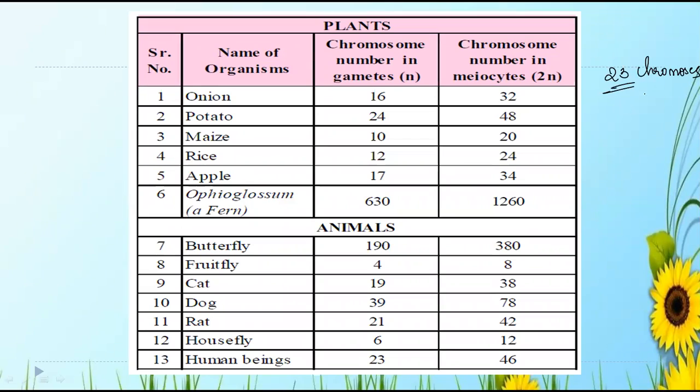So our gametes have 23 chromosomes. In diploid we have 46 chromosomes. So you need to remember this. It is a kind of activity in your textbook. I have just put it on the screen so that you get an idea of what it actually is. Is it clear to everyone?